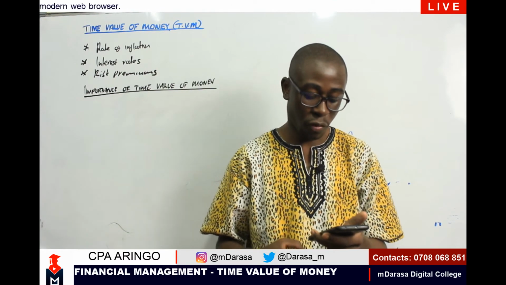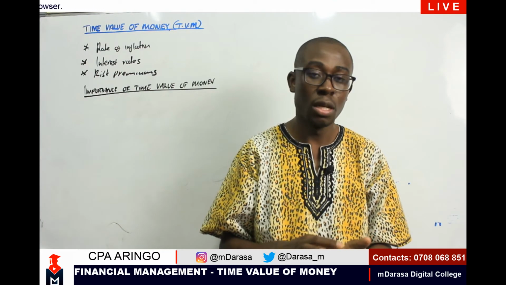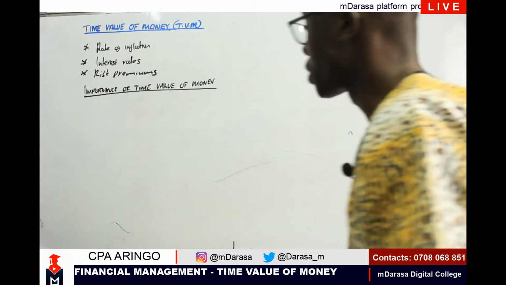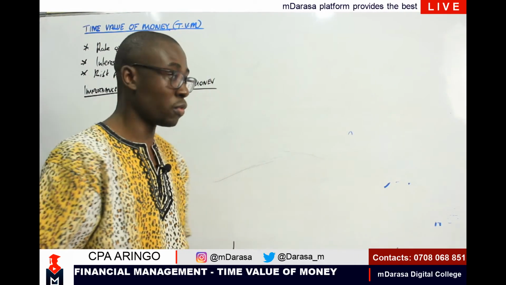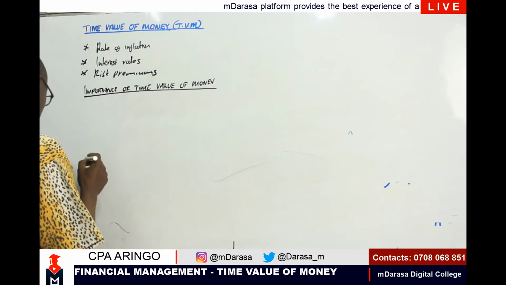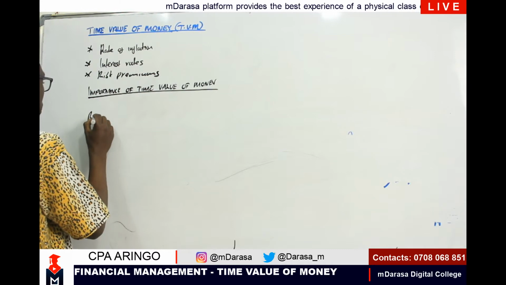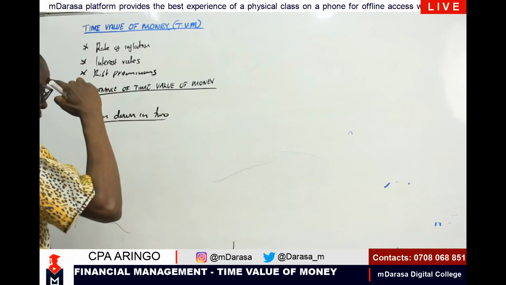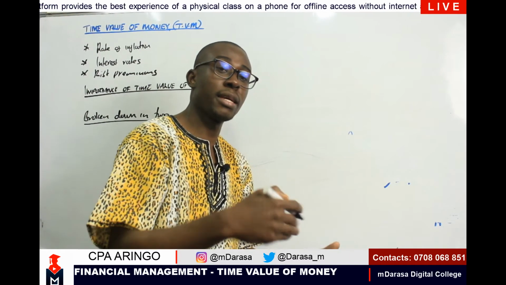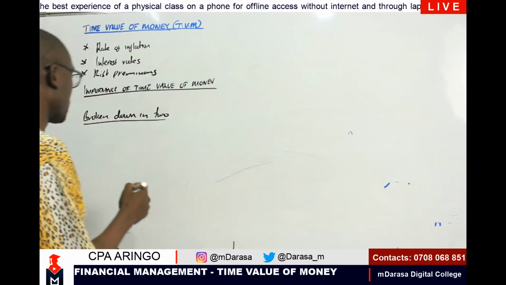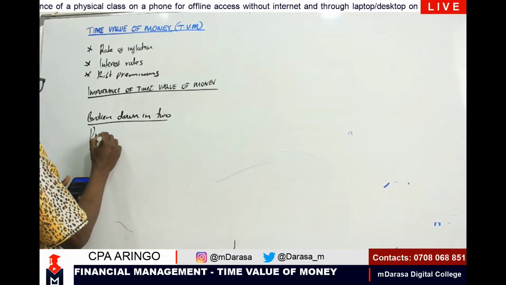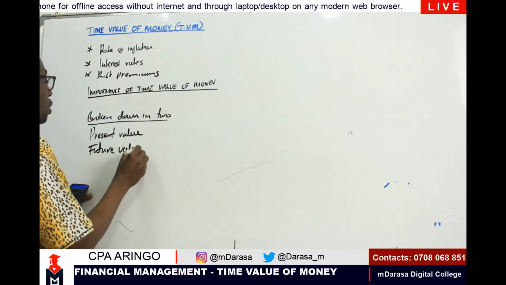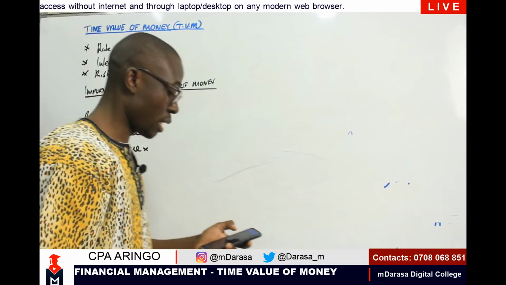The concept of time value of money is normally broken down into two areas: the present value and the future value.